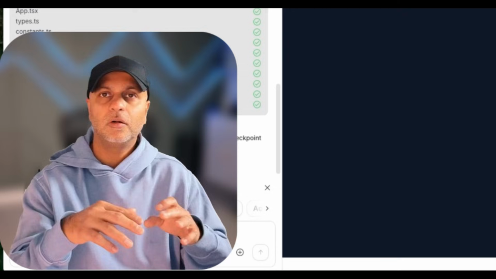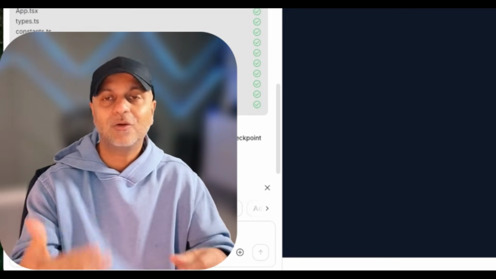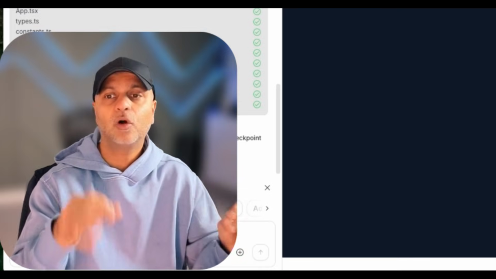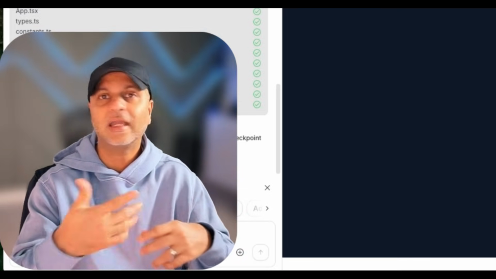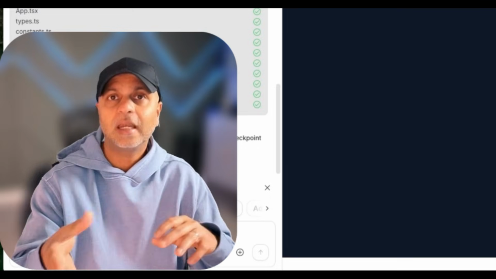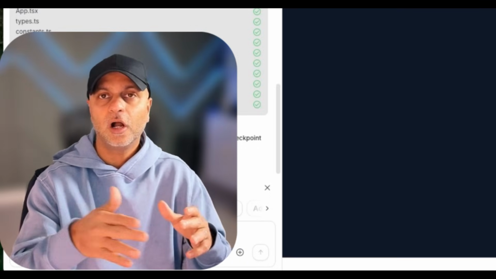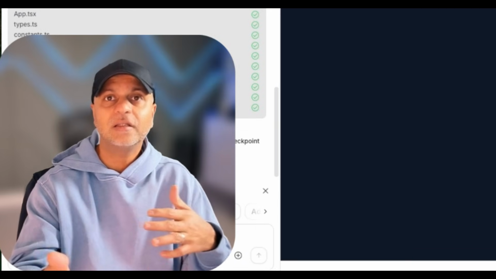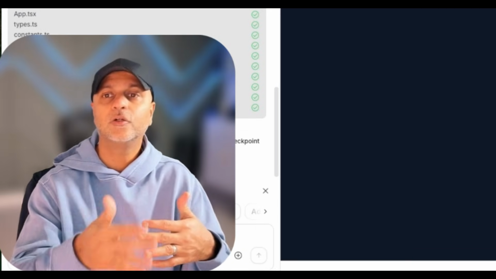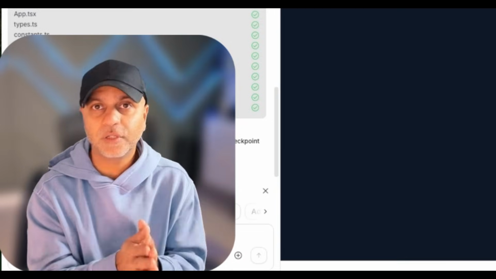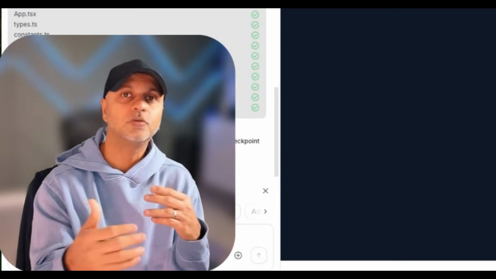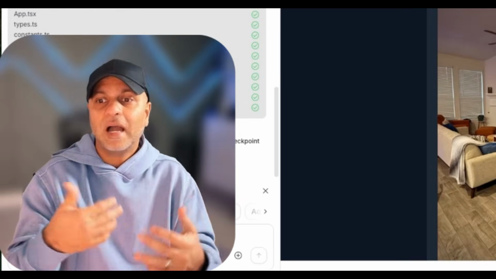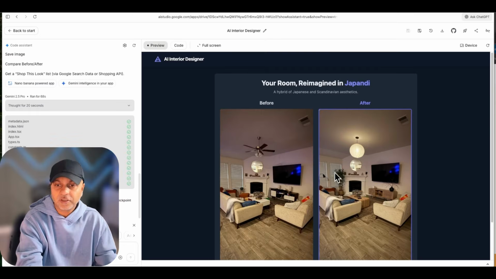So again, you can see that this version 1 is great, but I can also already see the things I want to improve. I want to give my users, or even for me, the ability to have a free text box where I can just prompt AI my vision. And I also want to be able to maybe use that Tinder style swipe left, swipe right, where I can rate the images, and the images that I like continue to generate a style palette for me. Or maybe that's how it first starts. First, we get the user's style palette, and based on that, we then design their space. So I can continue to make this better, but this V1 is amazing.